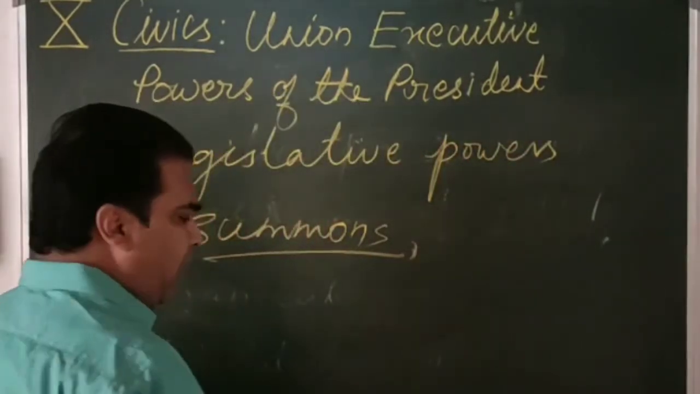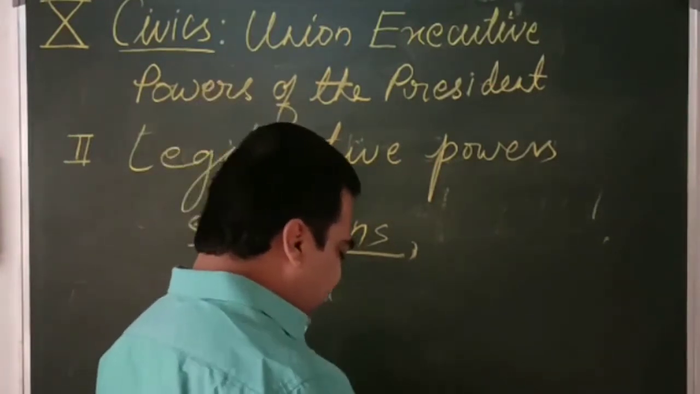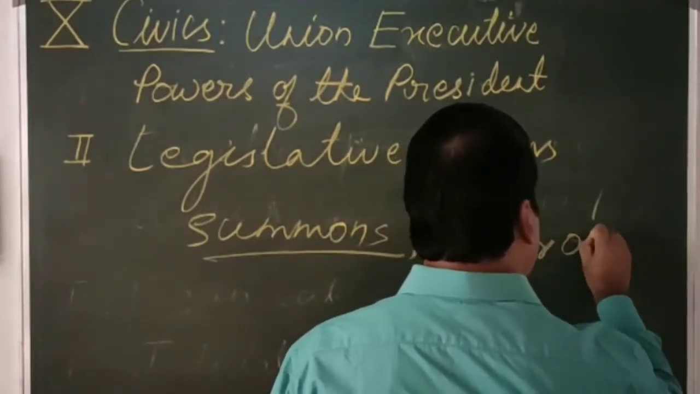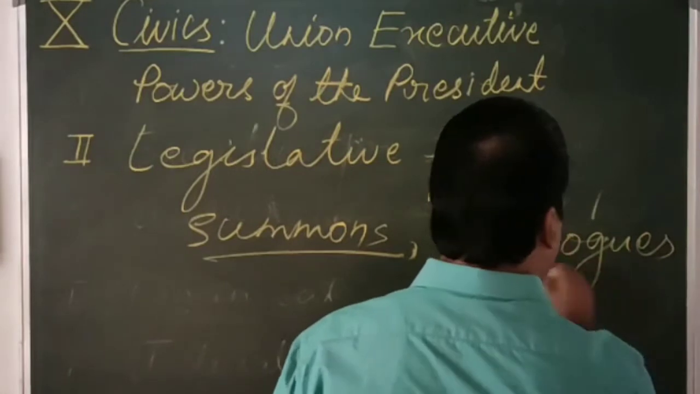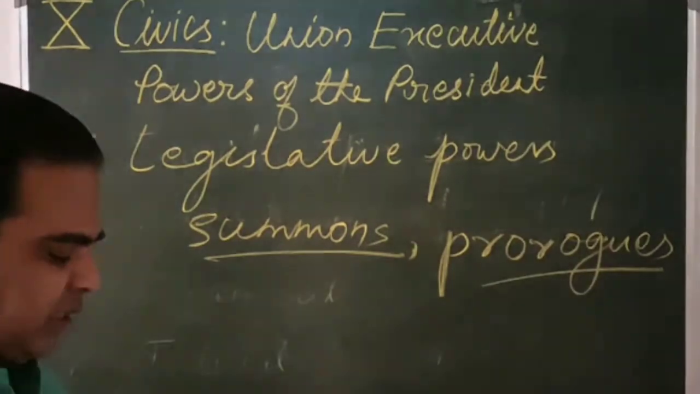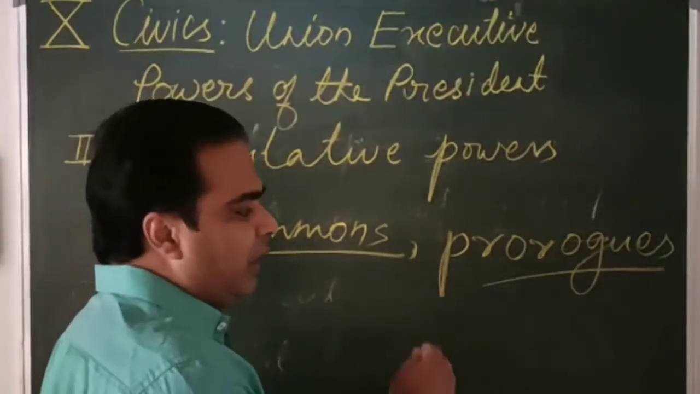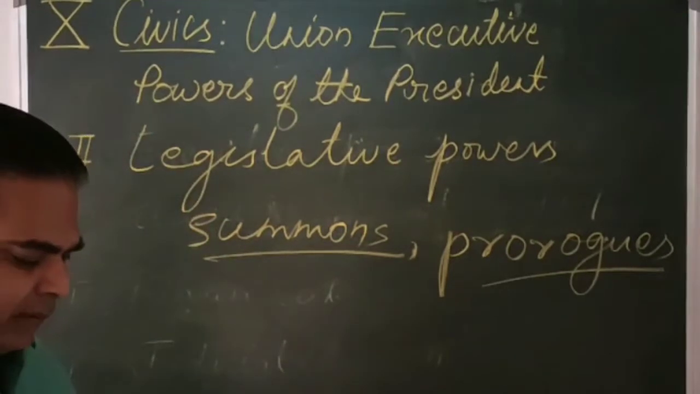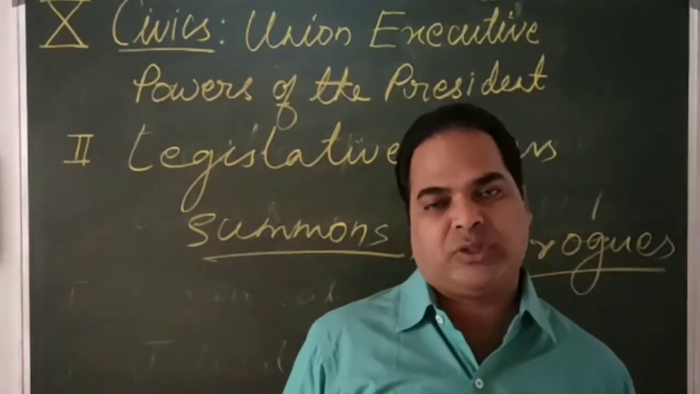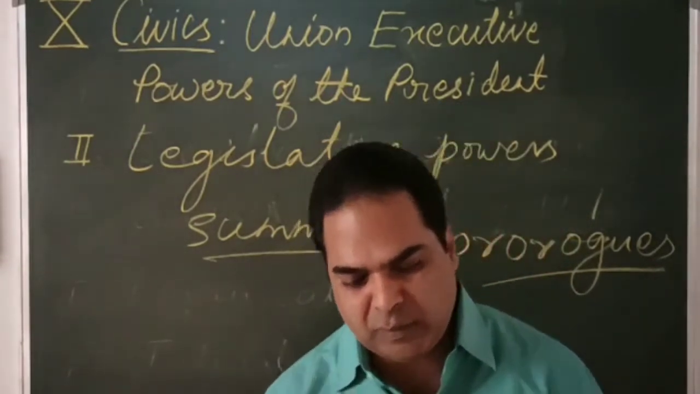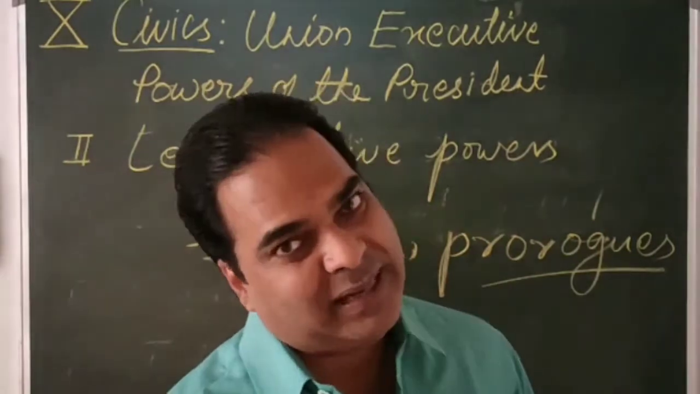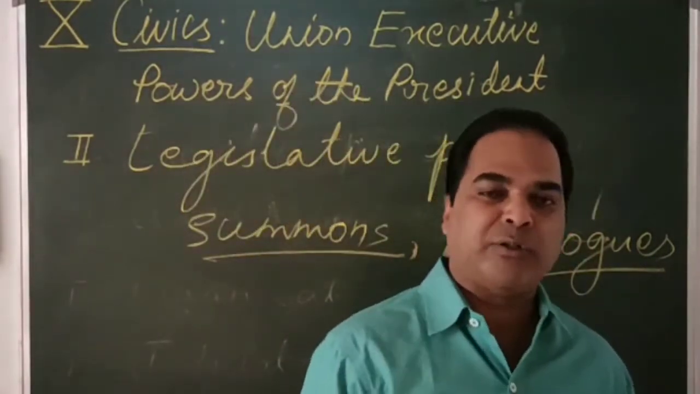The next word we have is prorogue, P-R-O-R-O-G-U-E-S, prorogues. What is the meaning of this? So simple. Here the president can stop the activities of the house for a temporary period. It is not the full dissolution. For a temporary period, the activities of the parliament can be stopped by the president. That power also is there in his hand.